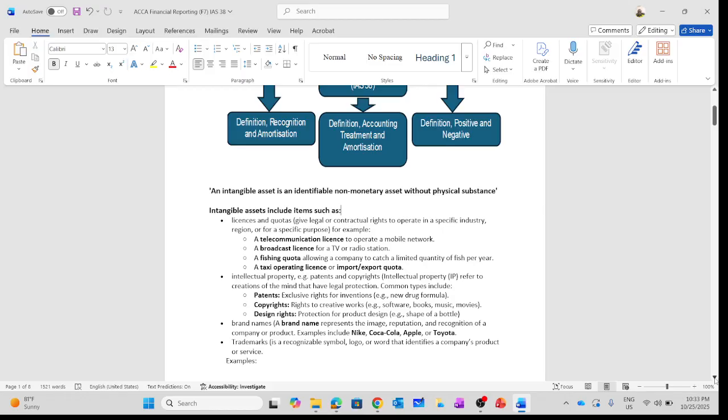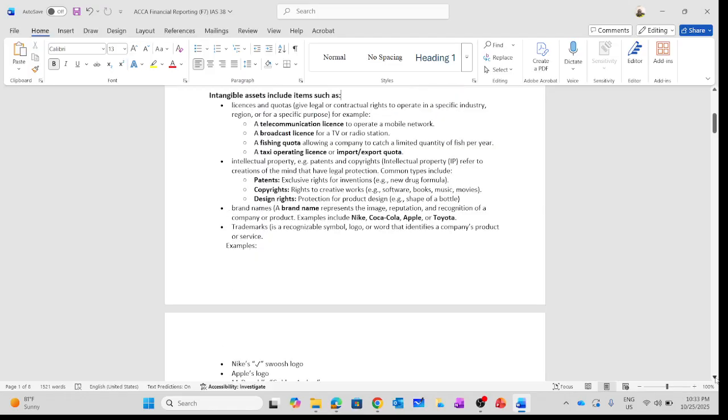Also, we are going to look at the brand names. For example, we are talking about Nike, Coca-Cola, Apple, and Toyota. For example, if I'm going to establish a local audit firm in Sierra Leone, but I want to use the name of an international audit firm, for example KPMG. I can say KPMG Sierra Leone, but I need to ensure that I acquired that brand name from KPMG. So that will give me the right to use the KPMG name in Sierra Leone.